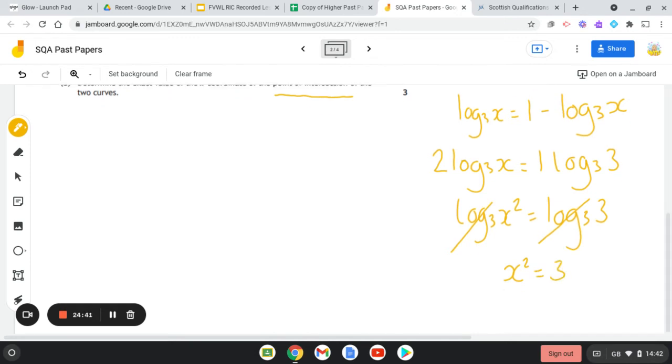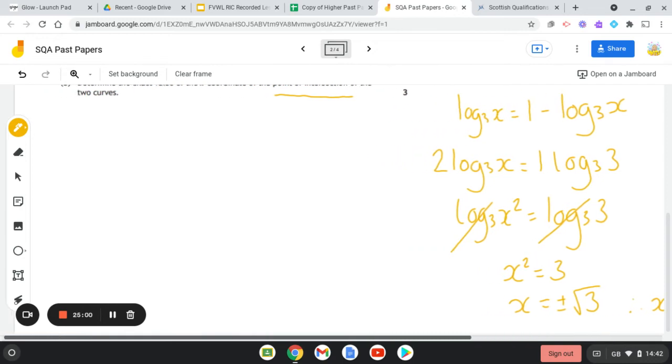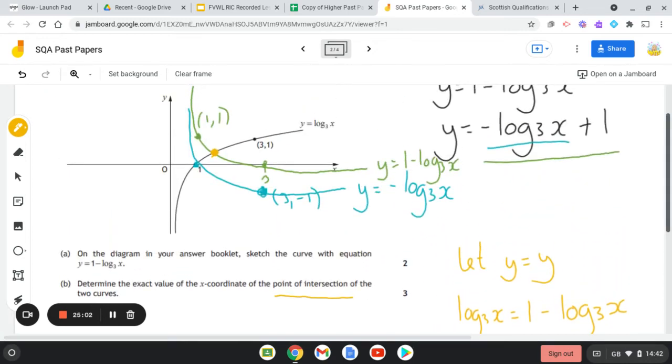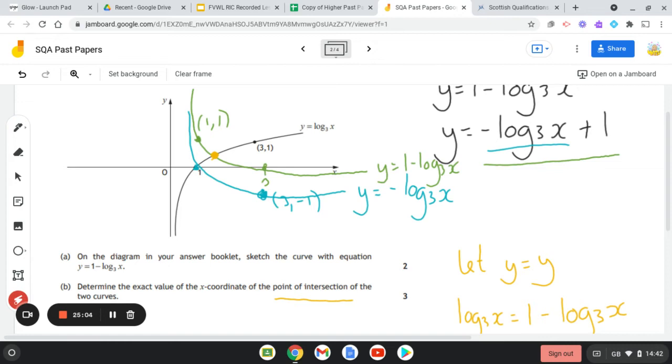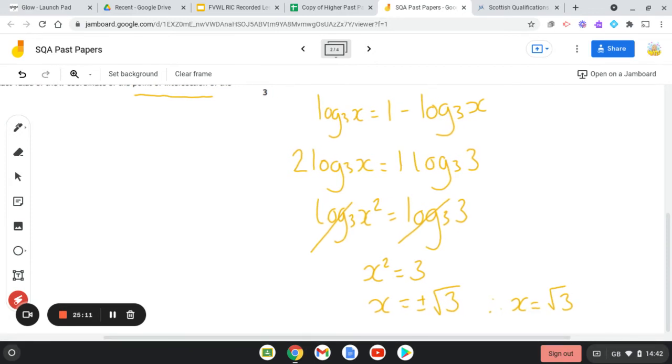Okay, so then we just want to work out the value of x on its own. Doing the opposite of a square is the square root. Should really get a plus or a minus root 3. But if you write it like that, remember you're going to have to make the statement that therefore x is just equal to positive root 3 because, right, you can see that the x value is a positive value at that point there. Okay, so that is your final solution. You've got x is equal to root 3.